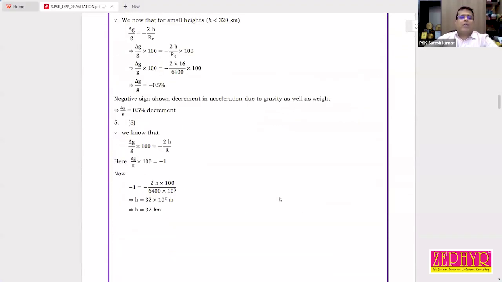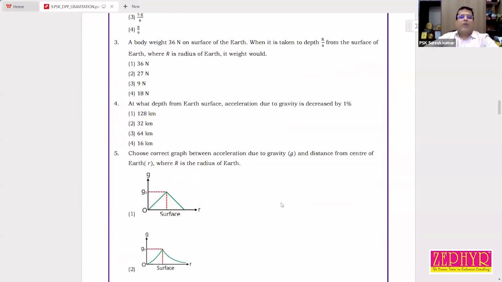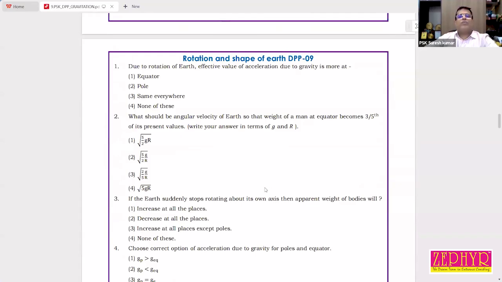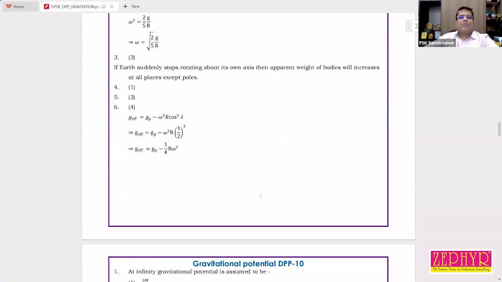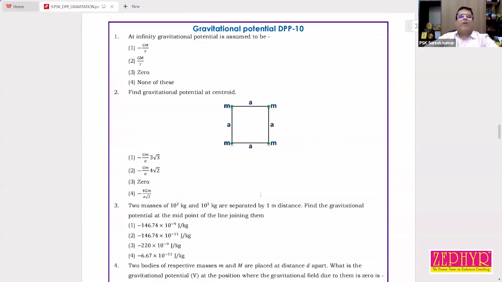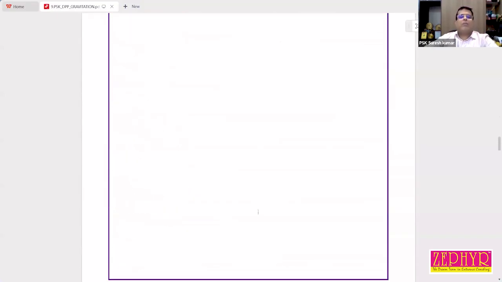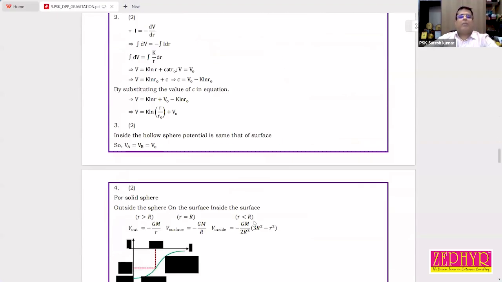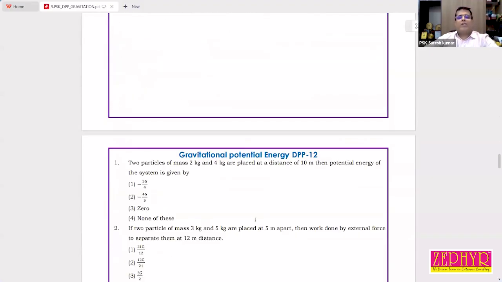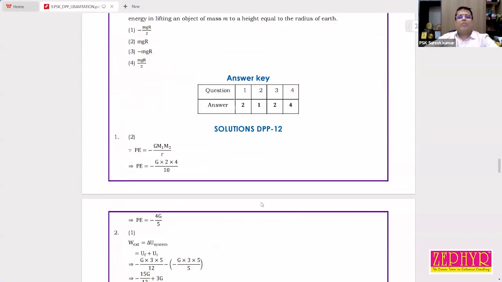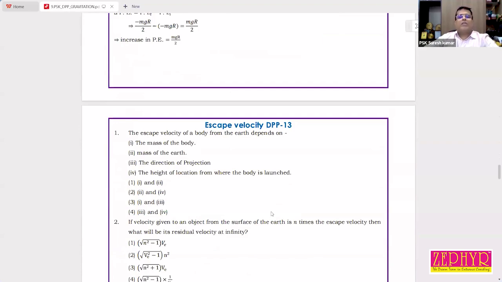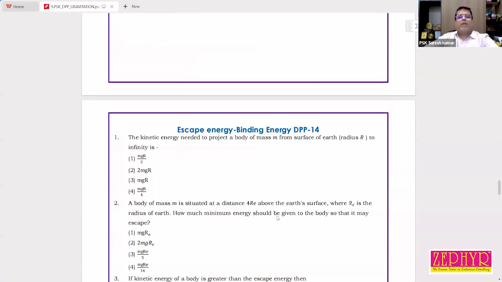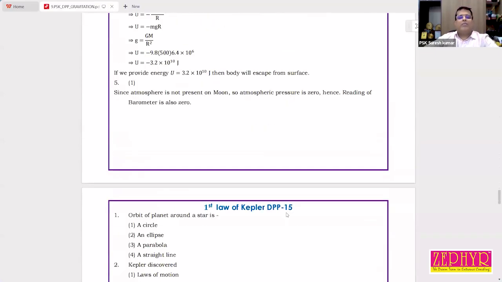Acceleration due to gravity is there. Then variation of acceleration due to gravity. Then rotation and shape of Earth. Gravitational potential. Relation between potential and intensity. Gravitational potential energy. Escape velocity. Escape velocity and binding energy.